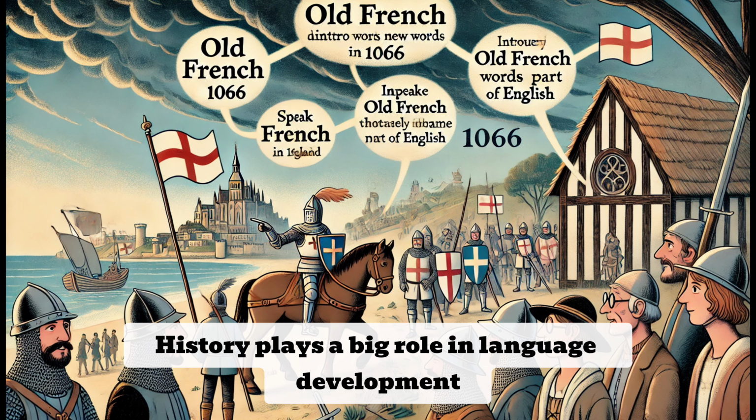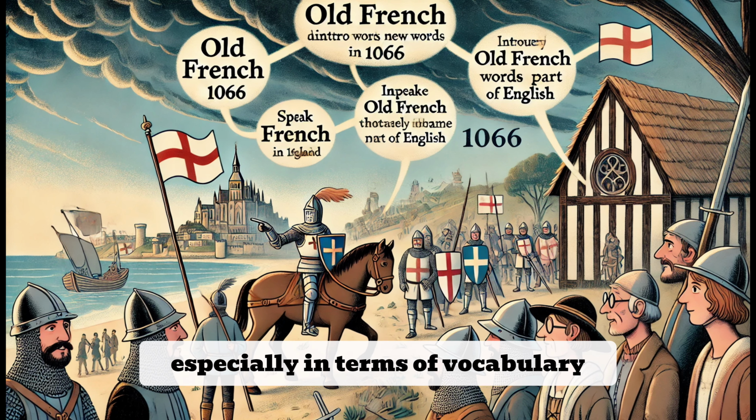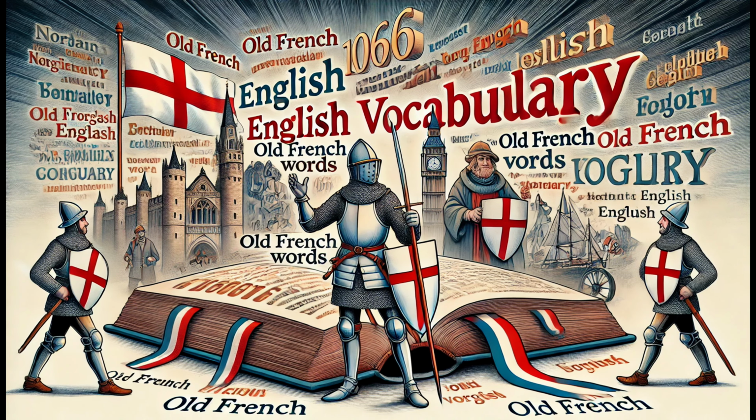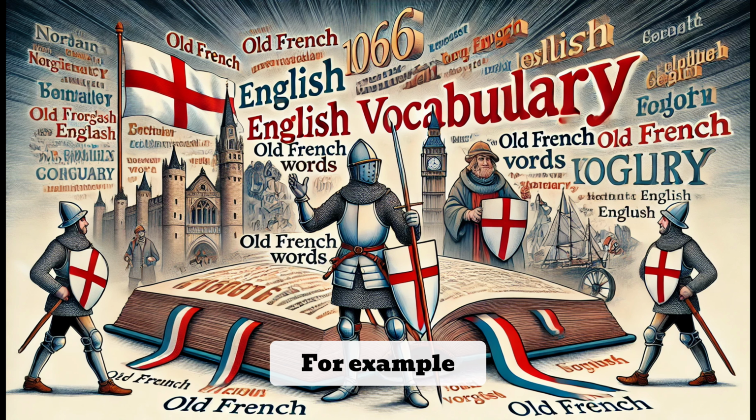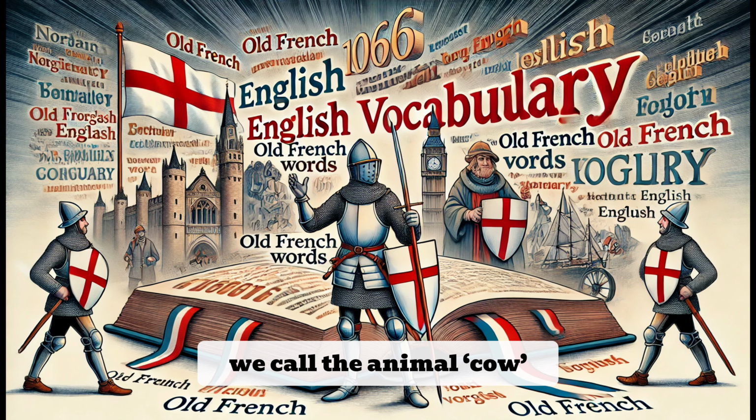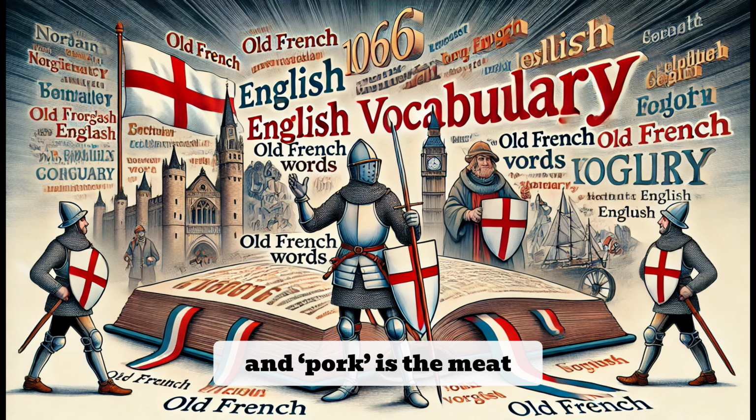Exactly. History plays a big role in language development. The Normans had a significant influence on English, especially in terms of vocabulary. That's why we have different names for animals and the meats that come from them. For example, we call the animal cow, but the meat is beef. Similarly, pig is the animal and pork is the meat.